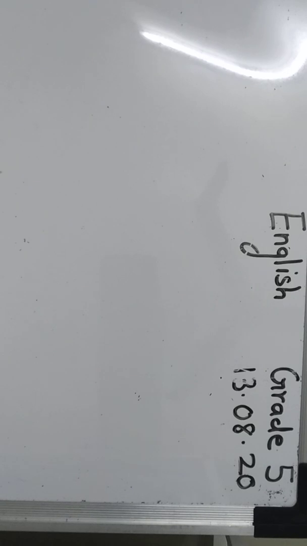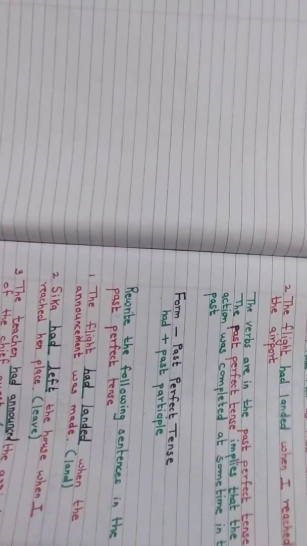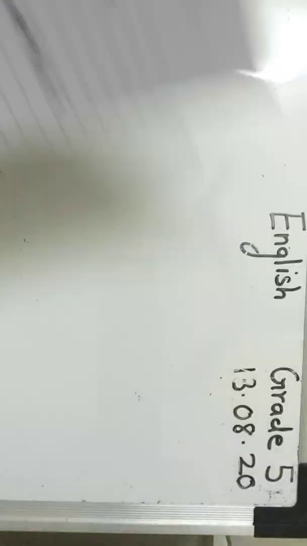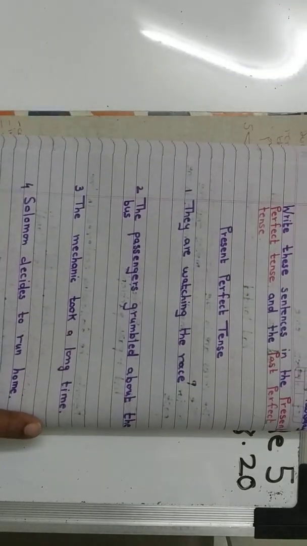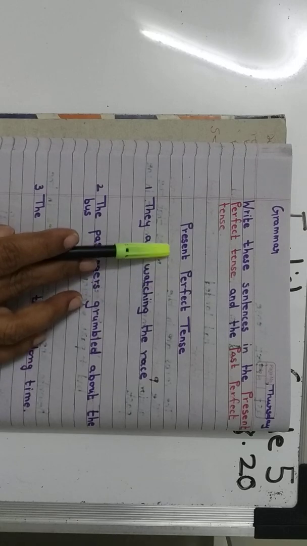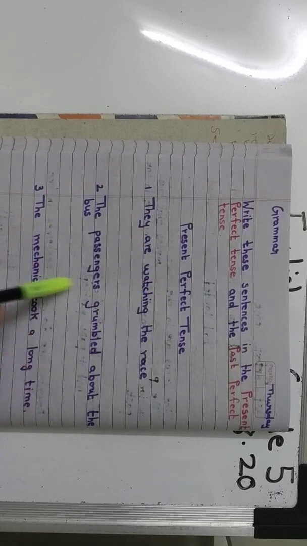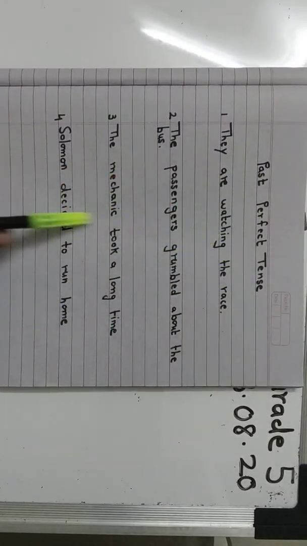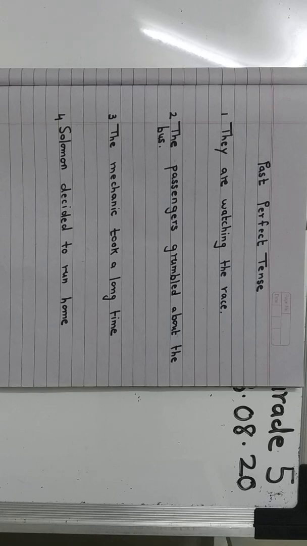Now children, see how I want you to write. What you are going to do is, you will take two pages, the left and right side. Okay, you are going to write this like this. This will be your question, and then you will write present perfect tense. Then you write the 4 sentences. Then you take the other page and then you write past perfect tense and then you write the 4 sentences.